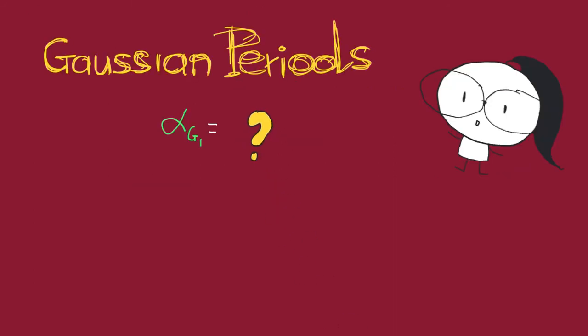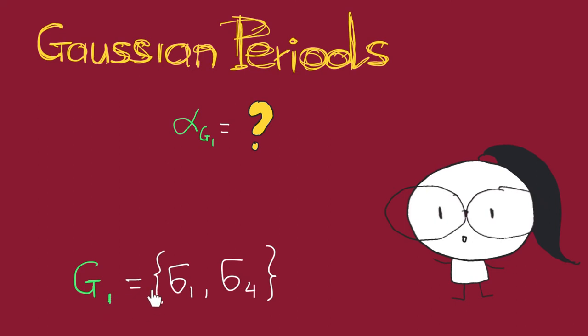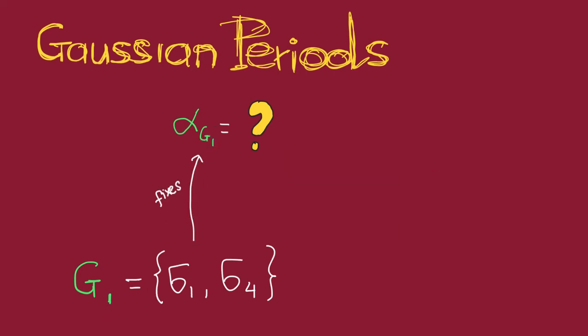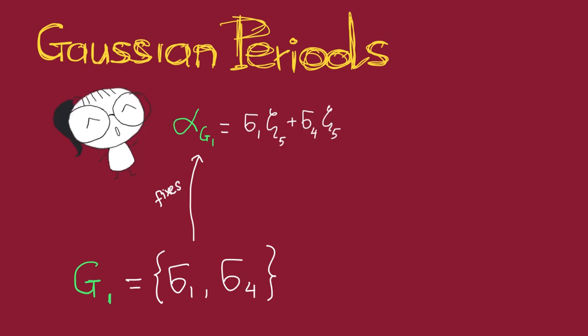Alright, so to find this period, which generates the fixed field of this G1, I should at least make sure that it itself is fixed by this G1. Now, what's the easiest way to get an element that is fixed by G1? Well, we can just sum up the orbit of zeta under this subgroup.